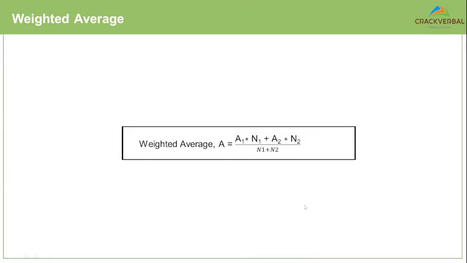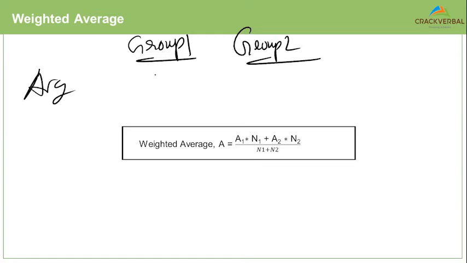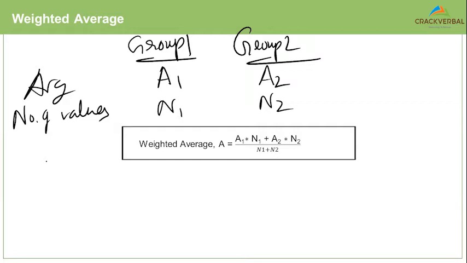Okay? So if I have two groups, two categories, let's say group 1 and group 2, and the average of group 1 is A1 and group 2 is A2. The number of values in group 1 is N1, number of values in group 2 is N2. If I combine both the groups and make it into one group, to get group 3, how would I find the average of group 3?